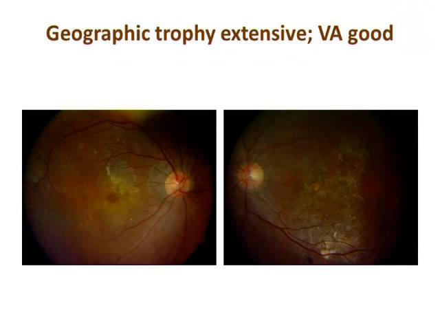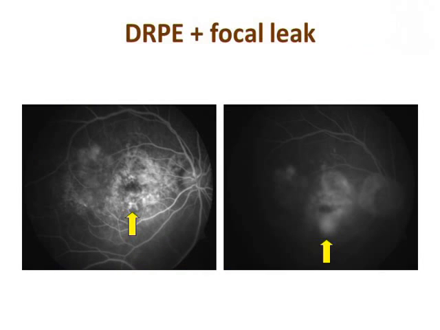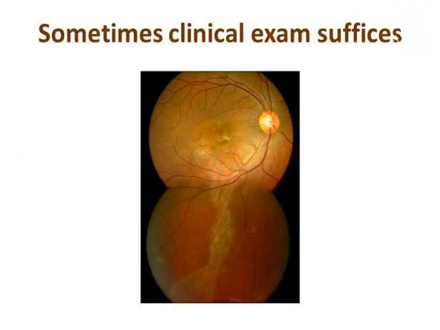Now this case could look like geographic atrophy, and this is how it was diagnosed, but when you have a surprisingly good visual acuity, you should always think of other things. So in this case, because of the good visual acuity, we did an angiography, which you normally don't do in atrophic AMD, and we found the leaks, which are clearly demarcating the cause as CSCR.